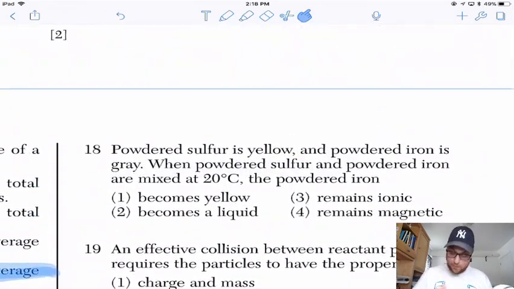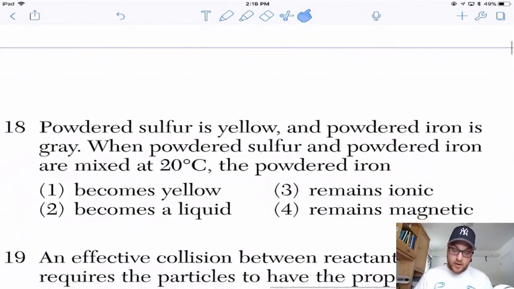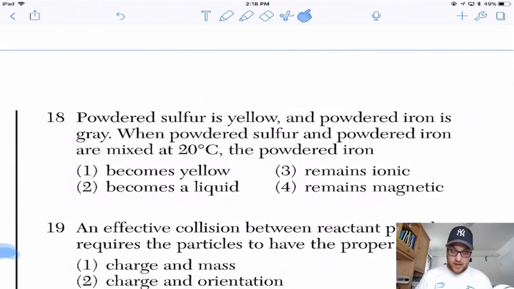18. Powdered sulfur is yellow and powdered iron is gray. When powdered sulfur and powdered iron are mixed at 20 degrees Celsius, the powdered iron... so it says mixed, and it doesn't give you any indication that they're reacting chemically, so you can't just say that it's going to change in any way.